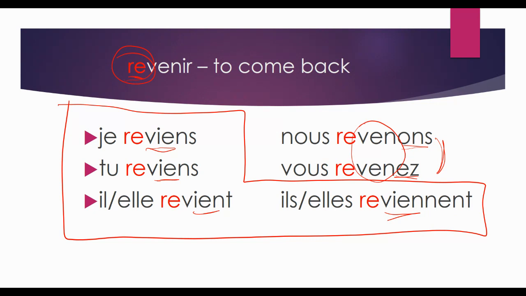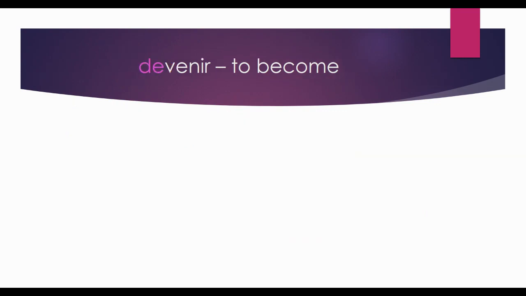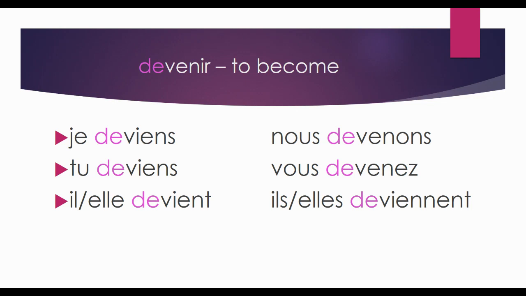Now we have another verb that is like this, and once again, it is conjugated just like venir, and well, just like revenir, but this one is going to be devenir. Devenir is to become. So we say like, I became angry, I become sad, I become happy, I become a doctor, I become a lawyer or a politician or something like that. So again, anytime we have the verb to become in English, we are going to use the verb devenir in French. So again, let me pop them all up.